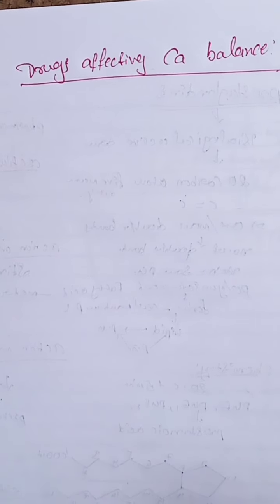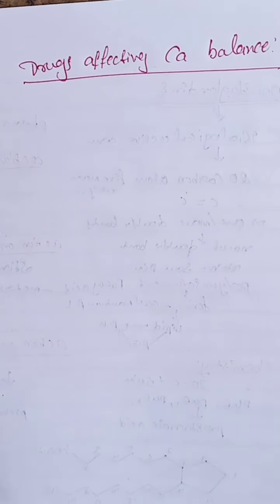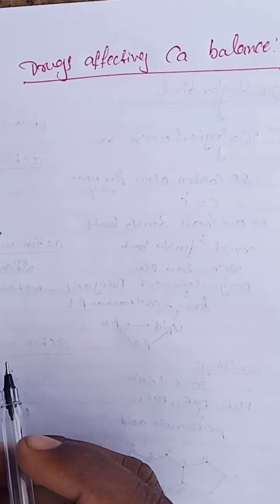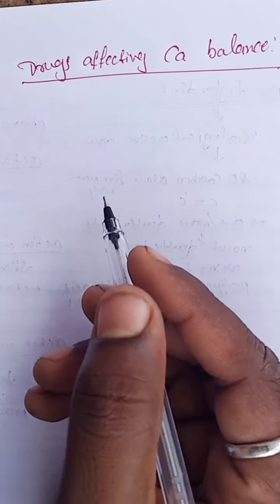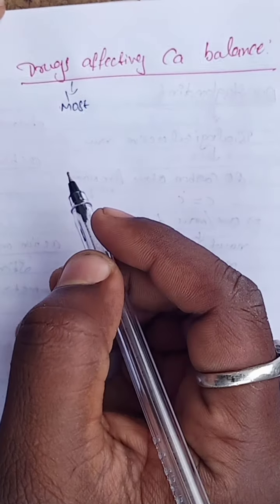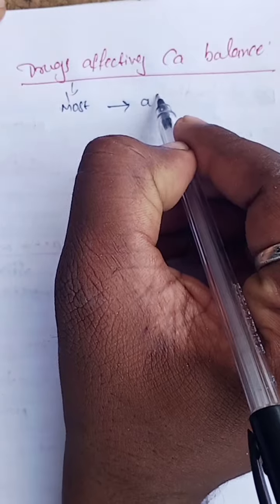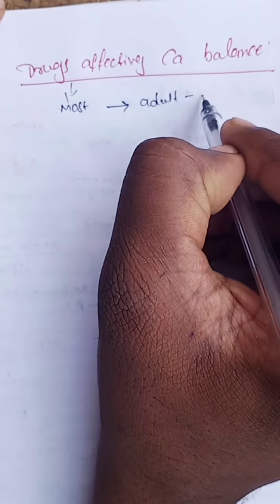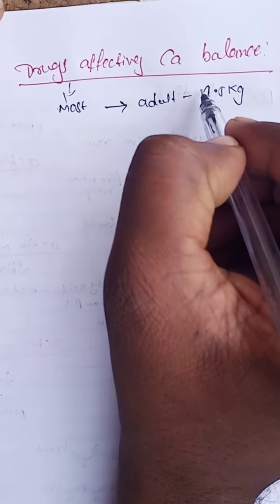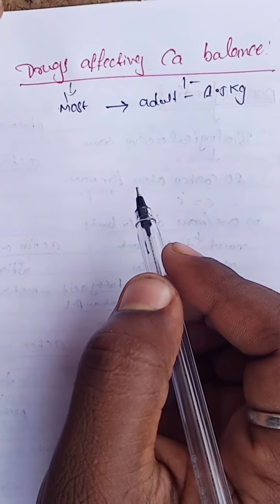Today we are discussing the drugs affecting calcium balance. First of all, what is calcium and what are the sources of calcium? Calcium is the most abundant body constituent. An adult contains 1 to 1.5 kg of calcium.